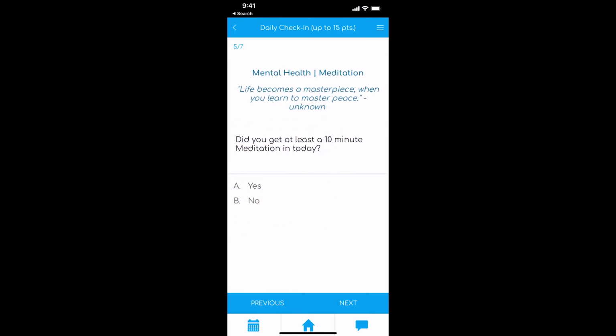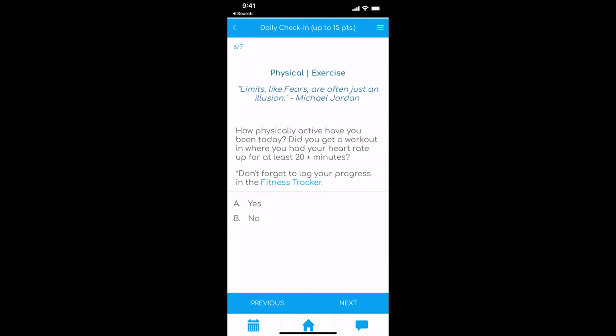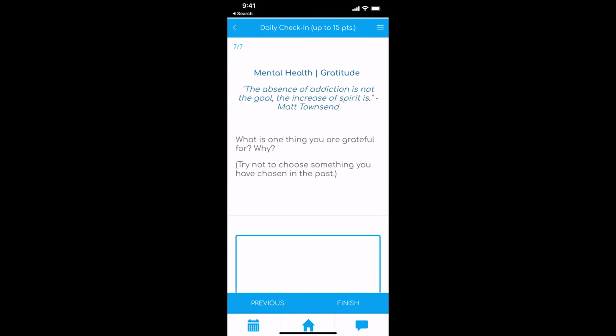If you did a 10-minute meditation, if you did a workout where you had your heart rate up for at least 20 minutes. There's also a fitness tracker in the app. We'll go over that here in a bit. But the last thing, you'll put in what you're grateful for. This is a big thing in recovery, just having that attitude of gratitude, right? So you'll put in what you're grateful for.